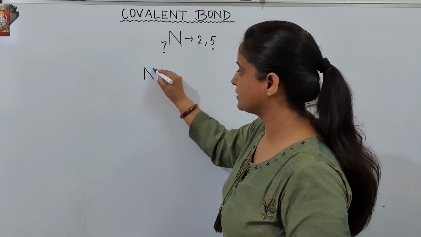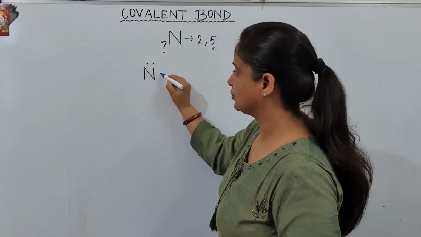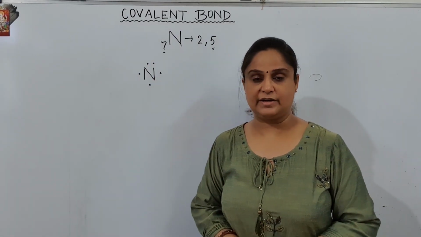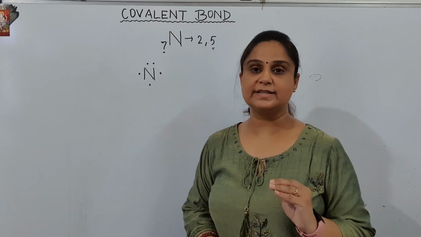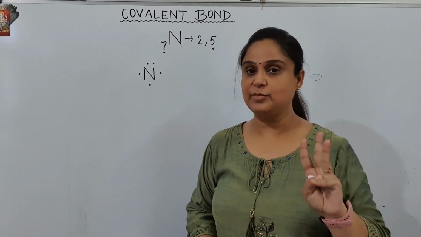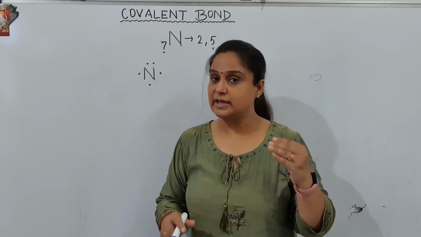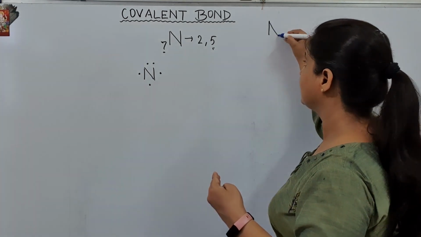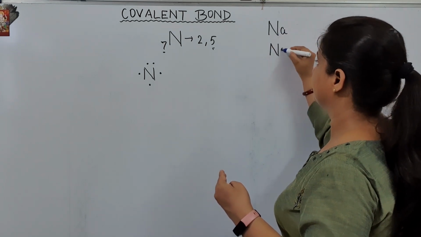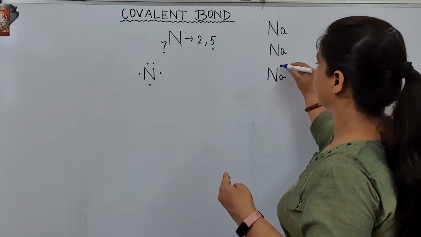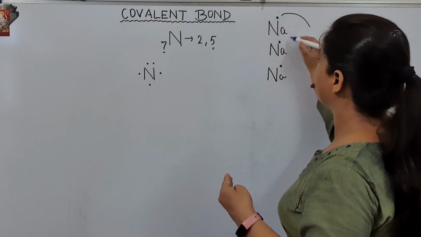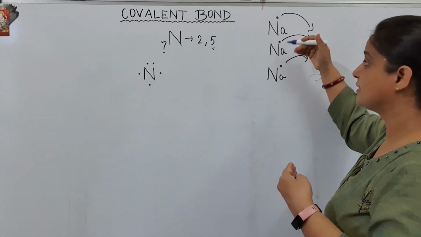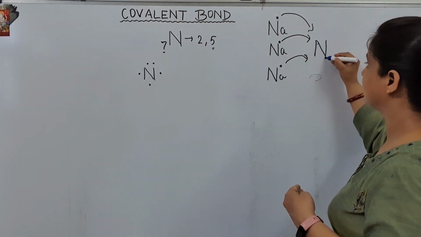What will be the Lewis structure of nitrogen? 1, 2, 3, 4 and 5. How many electrons are there? 5 electrons. If nitrogen wants to get stabilized, it needs 3 more electrons. If there would be sodium around, 3 sodium atoms with 1 electron each would have given their 1 electron. That is, these 3 sodium atoms would have given 3 electrons to the nitrogen,